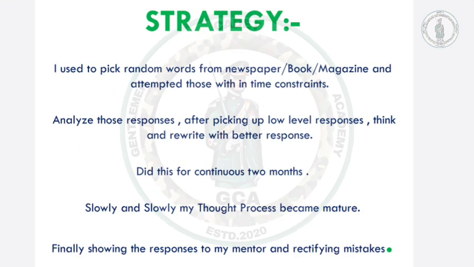Now let us discuss the strategy that I followed. I used to pick random words from the newspaper and sometimes from a book, and then attempt those words within the time frame. After that I used to analyze those responses, and after picking up some low level responses, I used to think again and rewrite with a better response. I did this for around 2 months, and slowly my thought process became mature. Finally I used to show my responses to my mentor, and he used to rectify my mistakes, and this is how I improved my WAT.